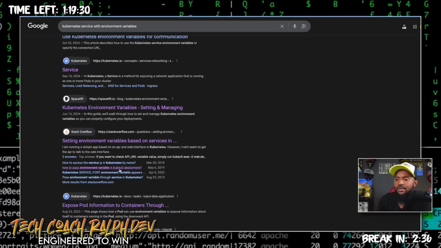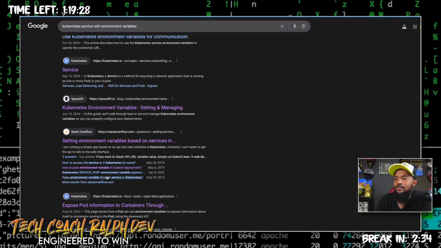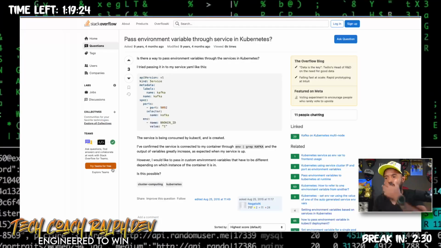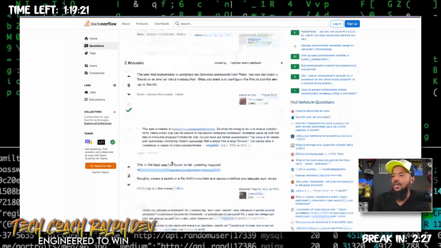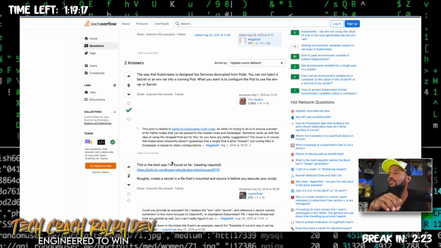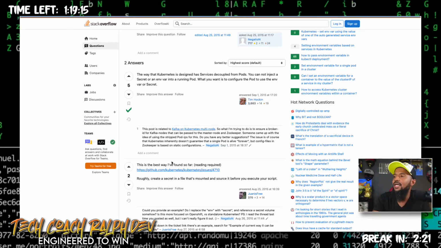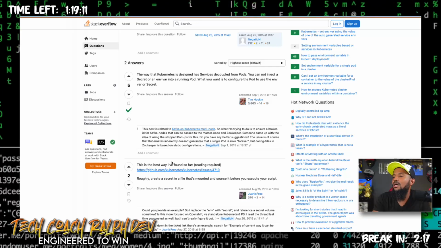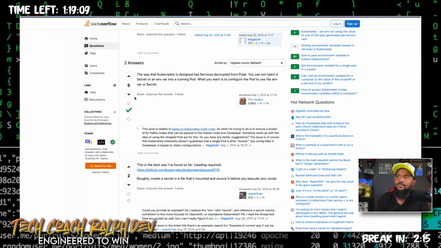If that's what it's going to be, then that's what it's going to be. Everything is talking about this: Kubernetes is designed to have services decoupled from pods. You cannot inject a service or secret or env in a running pod. Okay.